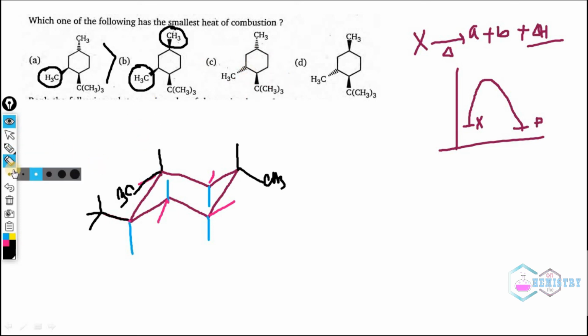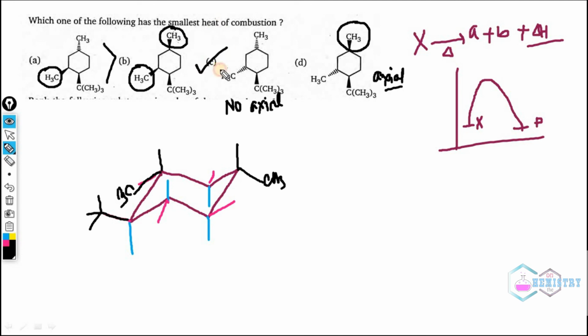We can say that in C there is no axial bond. So we can find out that C will be the most stable due to the presence of no axial bond. And we have already mentioned that the most stable compound will have the smallest heat of combustion. Hence, C will be the right answer.